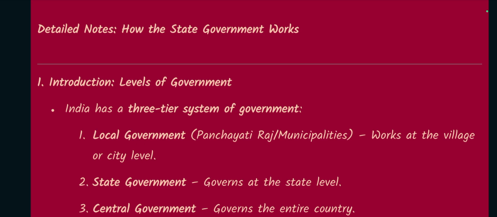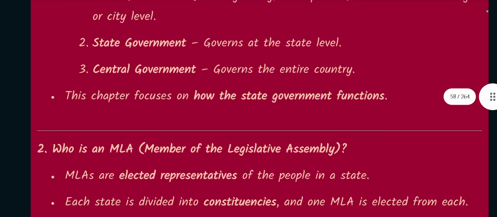How the state government works. Introduction. Levels of government. India has a three-tier system of government. Local government, meaning Panchayati Raj or municipalities, works at the village or city level. State government governs at the state level. Central government governs the entire country. This chapter focuses on how the state government functions.